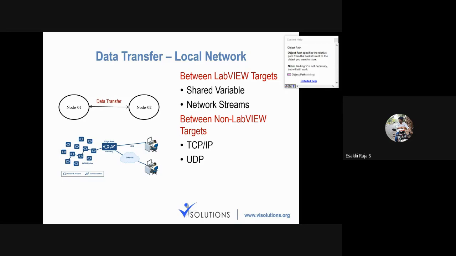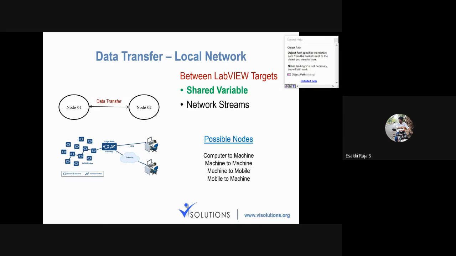or network stream. If both are different platforms, like LabVIEW and MATLAB, or LabVIEW and Python or something like that, in those cases you can use TCP/IP or UDP protocol. In this session I'm going to show you between LabVIEW targets only, and even in that I'm going to use only shared variable.